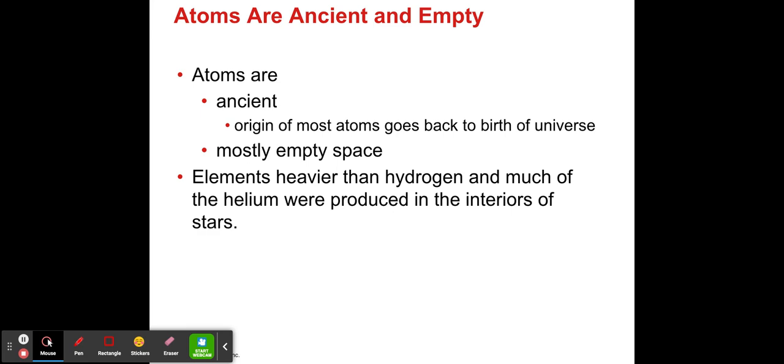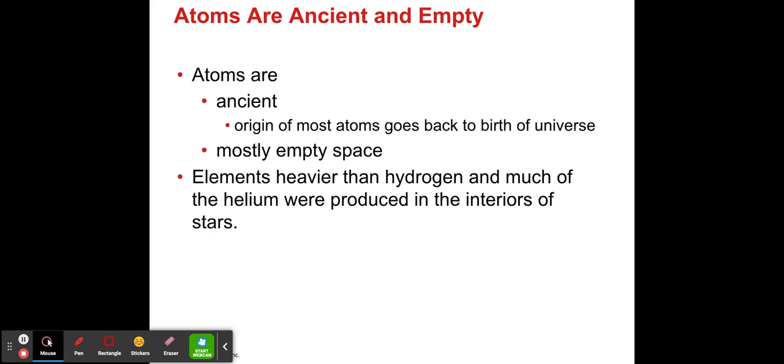All right. So what are atoms? Atoms are ancient. So atoms are made up of everything. The origin of most atoms goes back to the birth of the universe. Mostly empty space, elements heavier than hydrogen, and much of the helium were produced in the interiors of the stars.